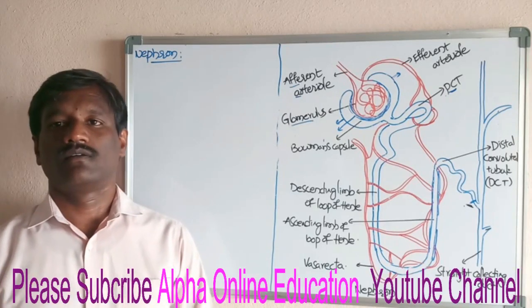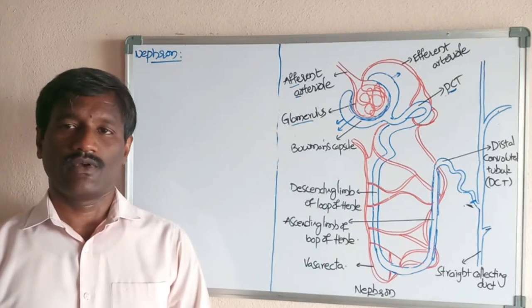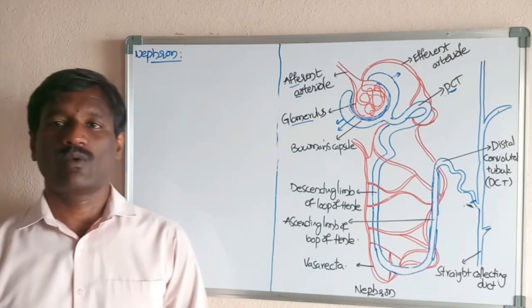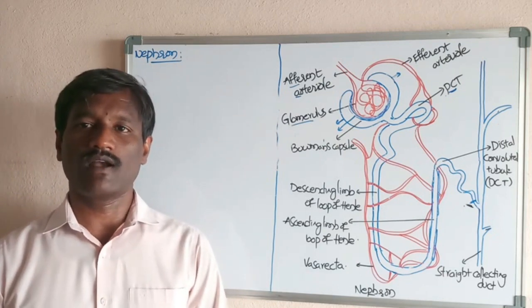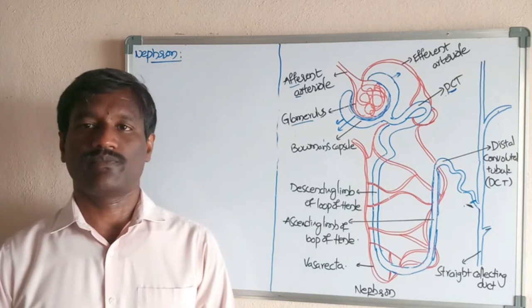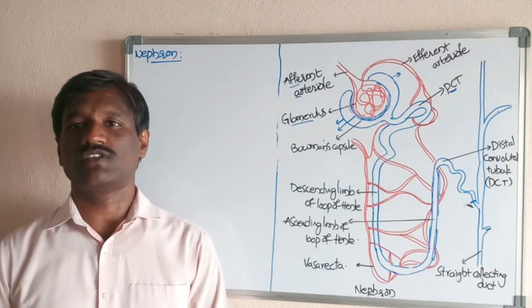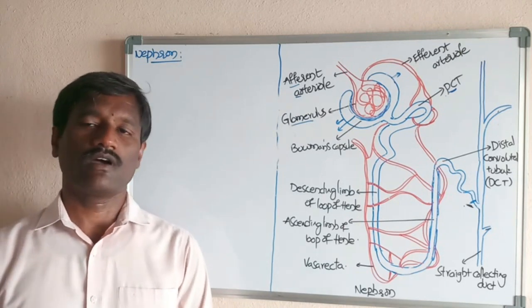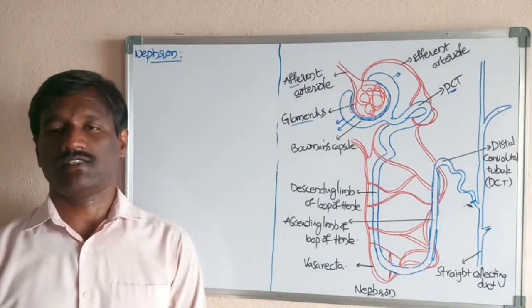The topic is the excretory system, the human urinary system, which consists mainly of one pair of kidneys, one pair of ureters, a single urinary bladder, and the urethra. The urethra opens outside near the vaginal orifice in females. In males, the urethra opens outside through the penis.